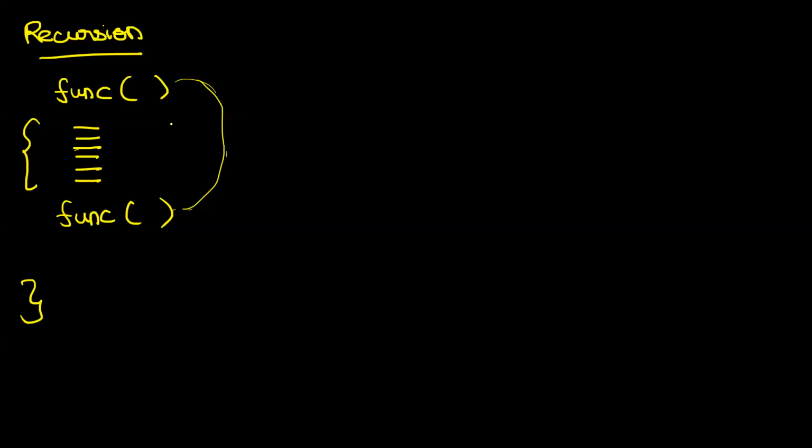In the previous example that we saw, F1 was calling F2, F2 was calling F3, main was calling F1. So the flow was like this. But this time, let's say that you are writing a function, okay? And inside the function body, you write all the logic and then you make a call to the same function once again, right? The parameters or arguments that you pass can be different, okay? But if this is the structure of the code that you are writing, then we say that it is recursion.